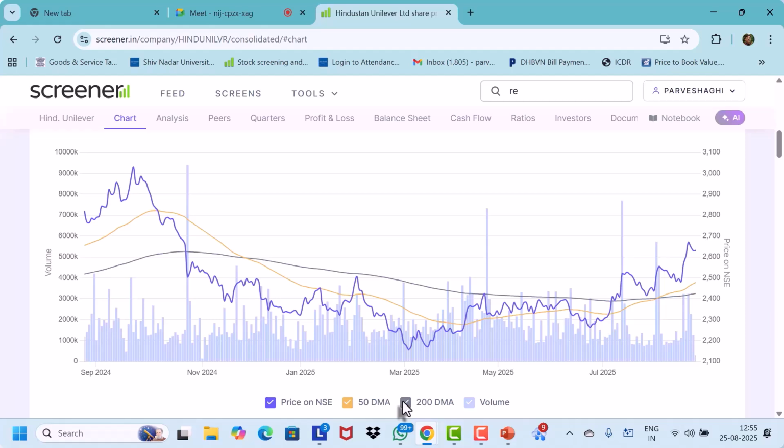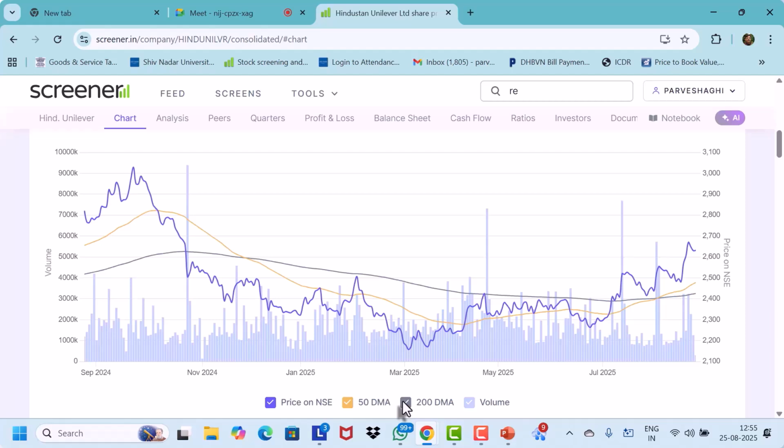Now, people who want to know what is a long-term trend look at the 200-day moving average. The short-term trend is captured by the 50-day moving average, and the long-term trend is captured by the 200-day moving average. Now there are three things to look at. First, the pair of moving averages. Whenever a short-term moving average crosses over the long-term moving average, it's called the golden crossover.